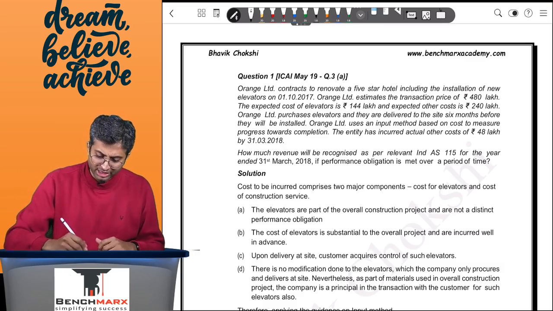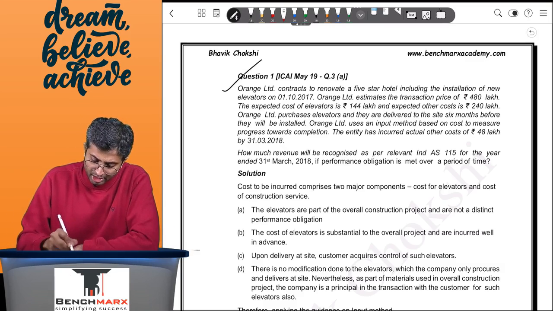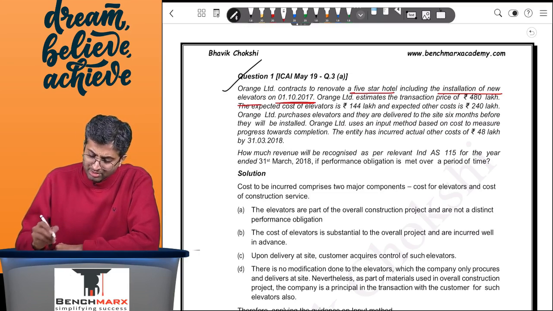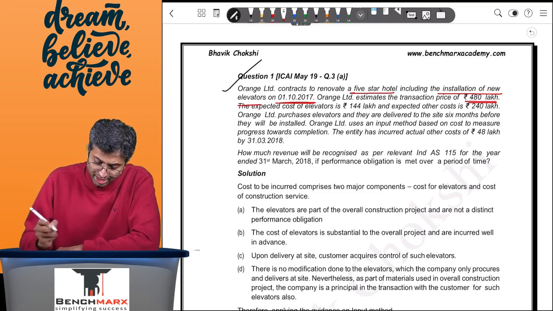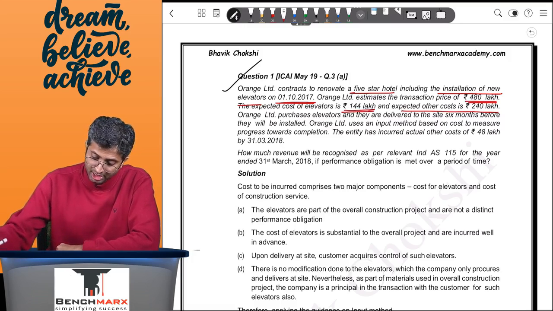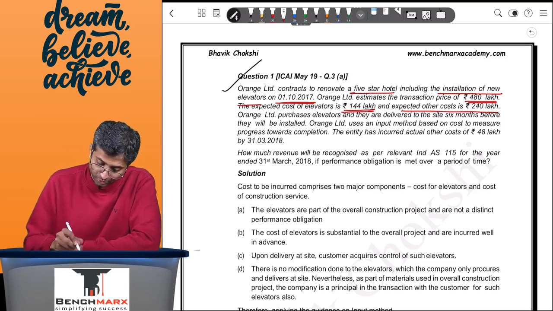So applying that concept, we go to question number 1. Orange Limited contracts to renovate a 5-star hotel, including the installation of new elevators, on 1st of October 2017. Orange estimates that the transaction price is 480 lakhs and the expected cost of the elevators is 144 lakhs and the other expected cost is around 240 lakhs. So if you look at your total cost, that's 144 plus 240, that comes to 384.